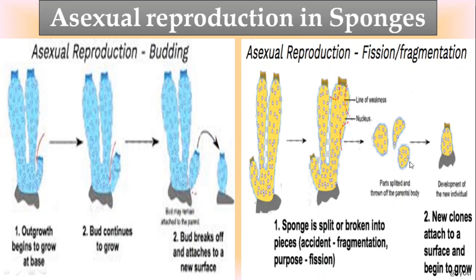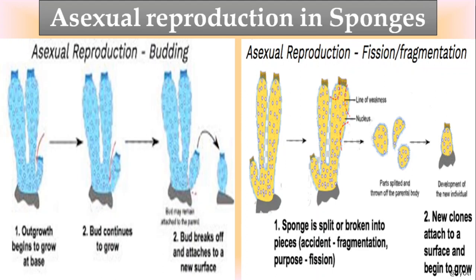Now each fragment will attach to the substratum, then it will start developing, and you can see that this is one of the fragments, and this fragment has developed the osculum, then the ostia, then it develops the spongiocele and the whole body. Now this is the substratum to which it remains attached. So in this way, the regeneration capacity is very high. That's why the most common method of asexual reproduction is fragmentation.